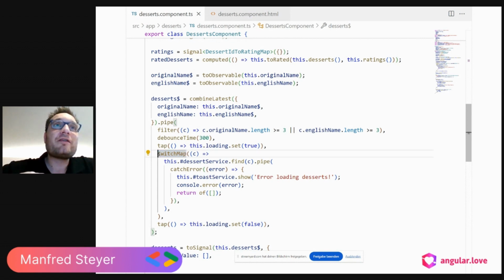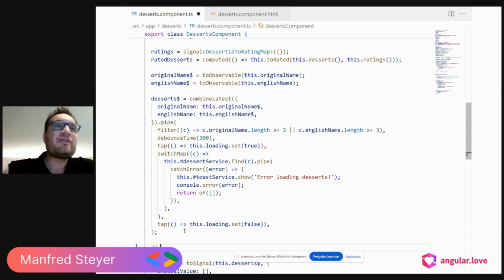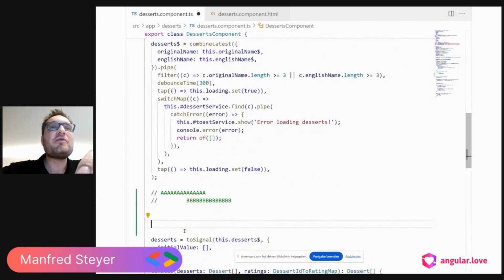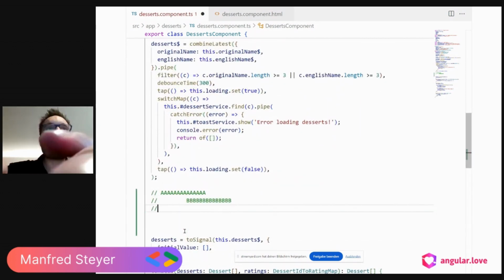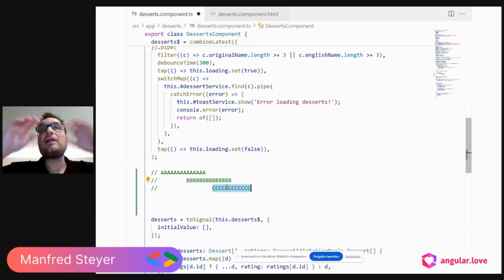Saying this, as you know, switchMap and all the other flattening operators are also wonderful because they give you guarantees in terms of race conditions. So let's assume we are searching for A. And before we got the result for A, we are switching so that we want to search for B. And before we get the result for B, we are switching again so that we want to search for C. SwitchMap will only give you the last result.